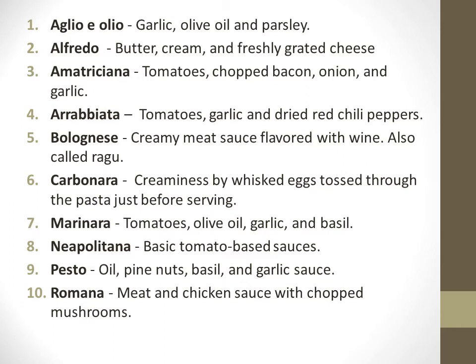Carbonara is again a white sauce, a very famous Italian sauce. Marinara is a tomato-based sauce. Napolitana is again a basil tomato-based sauce. Pesto, which is very common and very famous, is a mixture of oil, pine nuts, basil and garlic. Romana is a meat and chicken sauce with chopped mushroom.